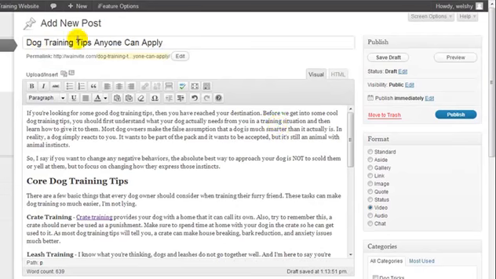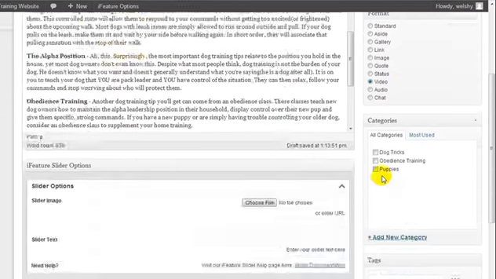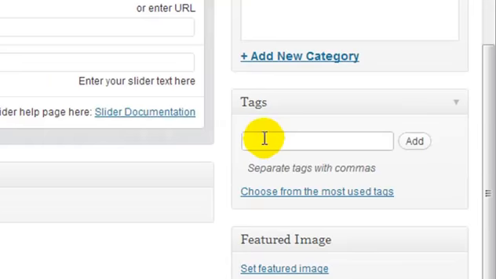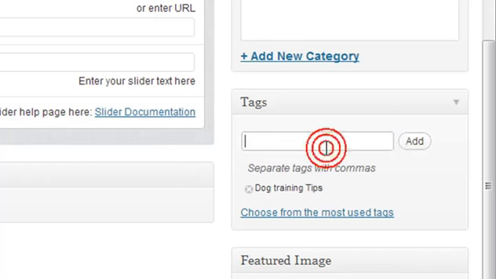Article, dog training tips anyone can apply. I'm going to put this in my obedience training category. And here we can enter in some tags, which a tag is something that's related to the content of the post. So I'm going to enter in dog training tips and press add, and we'll do one more, dog training, and press add.